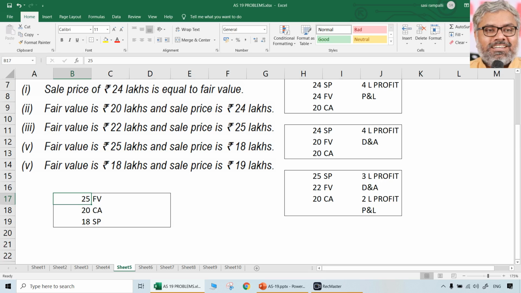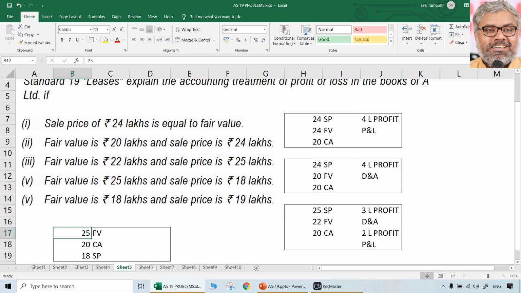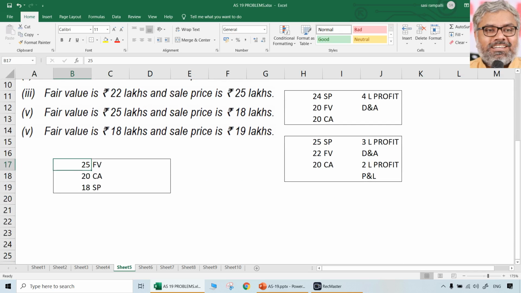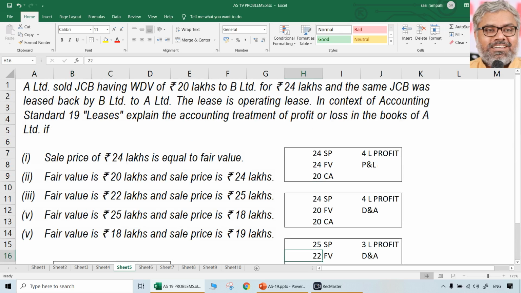So fair value is 25 lakhs, okay. Sale price is 18 lakhs. Then carrying amount is 20 lakhs, okay. So the problem comes when the selling price is more than fair value, right? So earlier we had selling price above fair value. So that much extent we have to,